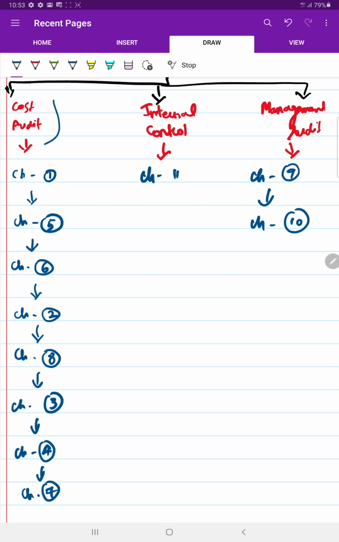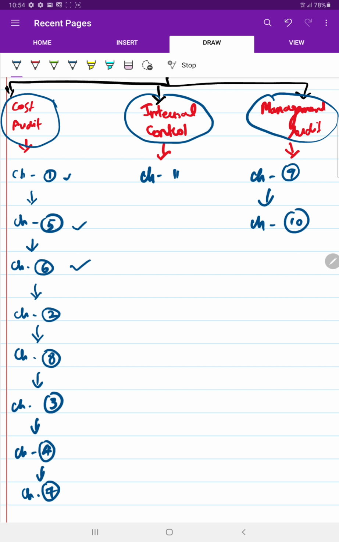Start with cost audit, then go to internal control, only one chapter, and then go for management audit. Chapter wise, go first to chapter 1, then 5, then 6, then 2, then 8, then 3, then 4, then 7. Then go to internal control, chapter 11. Then go to management audit, chapter 9, chapter 10. This should be the flow of study.